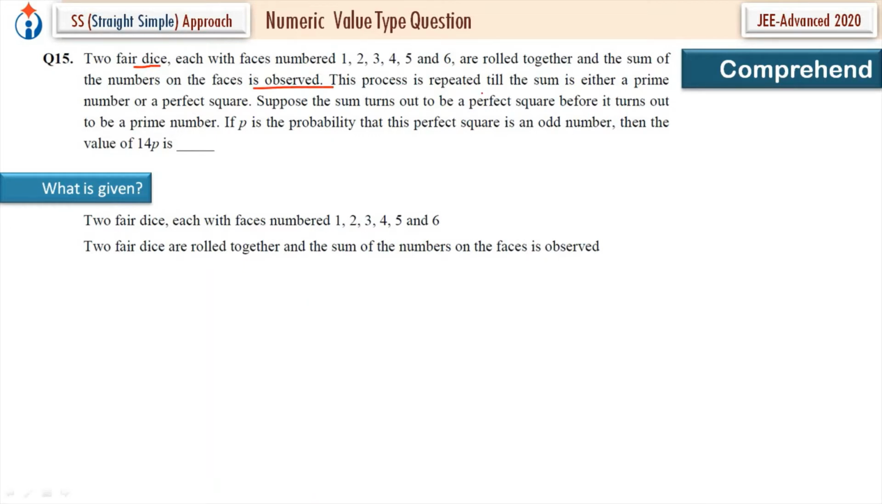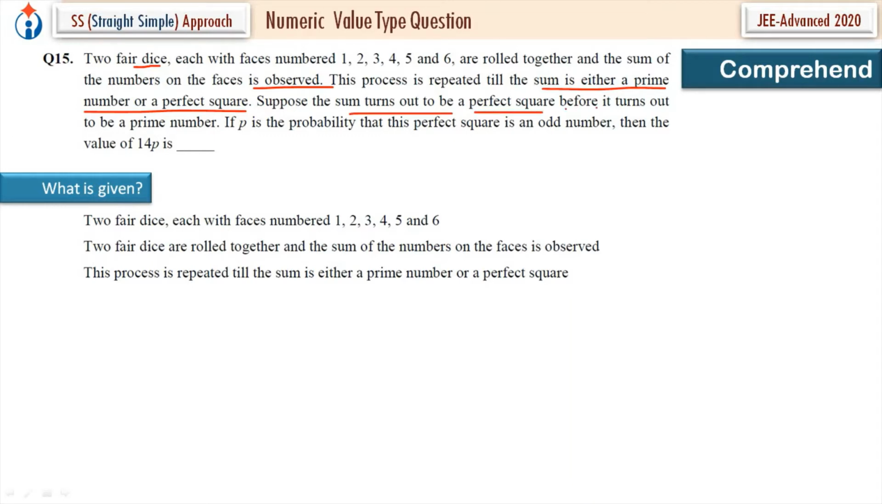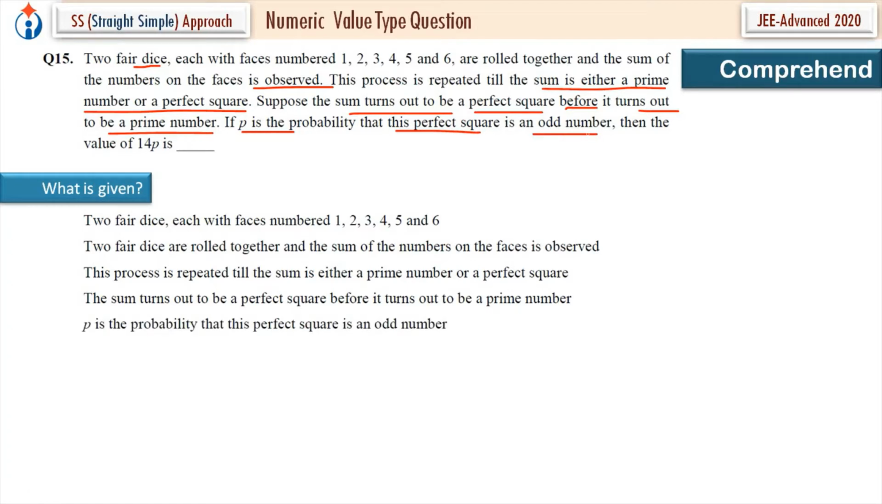This process is repeated till the sum is either a prime number or a perfect square. Suppose the sum turns out to be a perfect square before it turns out to be a prime number. If P is the probability that this perfect square is an odd number, so that is given. What is asked? The value of 14 times P. P is the probability that this perfect square is an odd number.